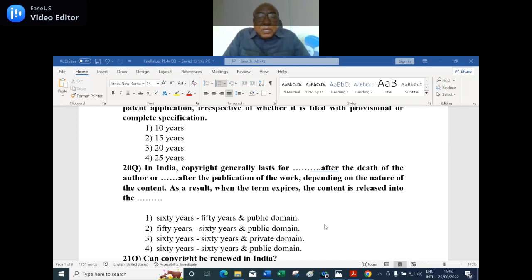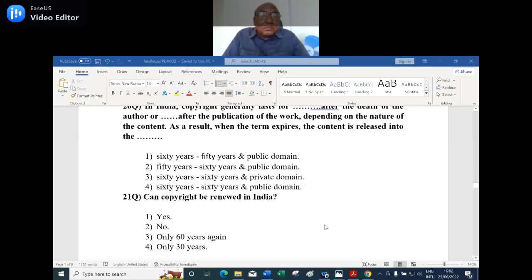Number 4 is the right answer. Either from the death of the author, the timing is 60 years, and once it is over, it comes under the public domain. You need not take the permission of anybody.